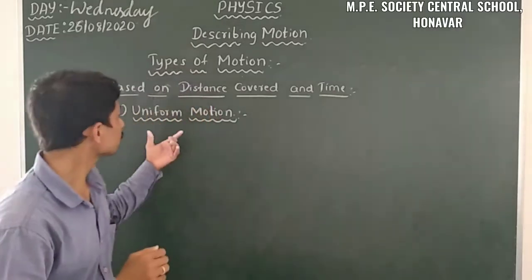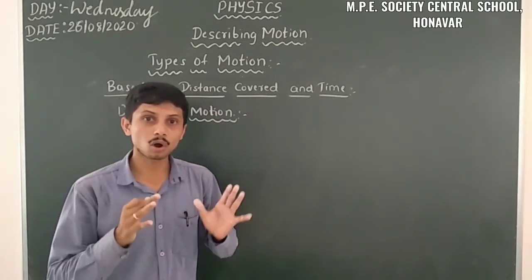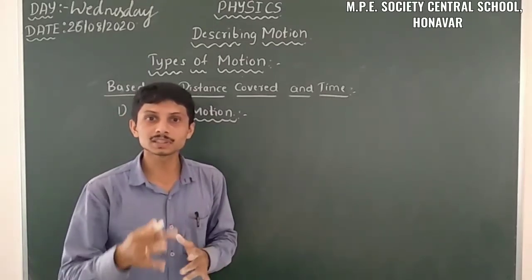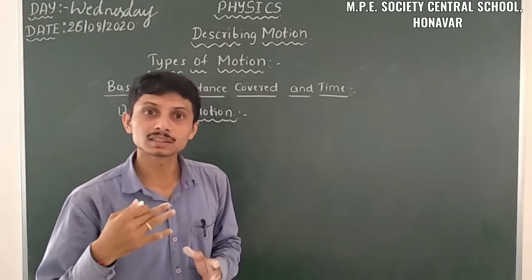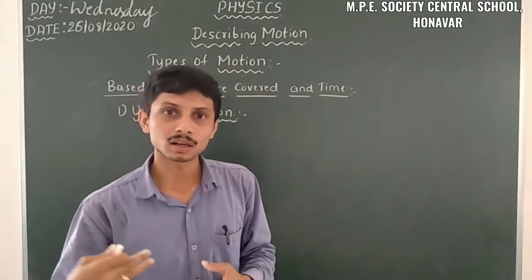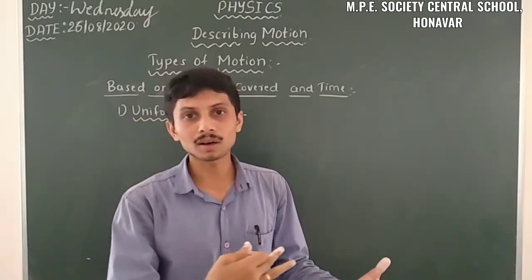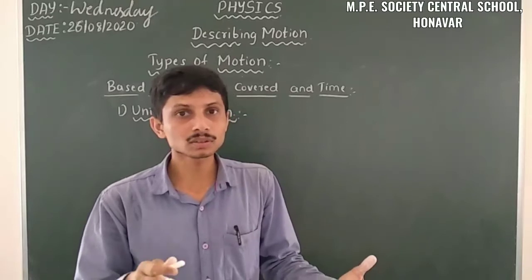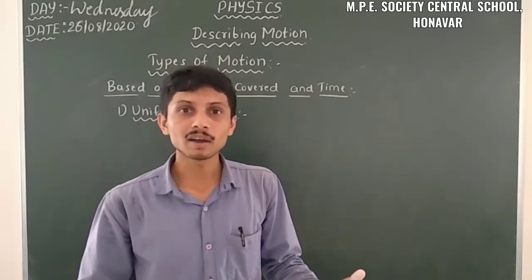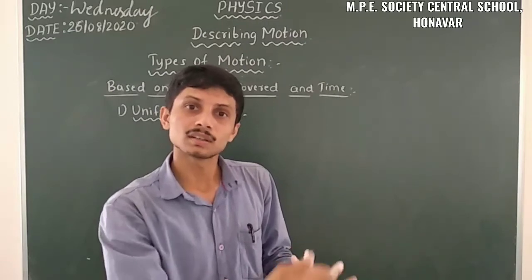So in uniform motion, the object takes some distance for some interval of time. For example, I am moving from 0 to 10 meters in 10 seconds, then the next 10 meters in the next 10 seconds.